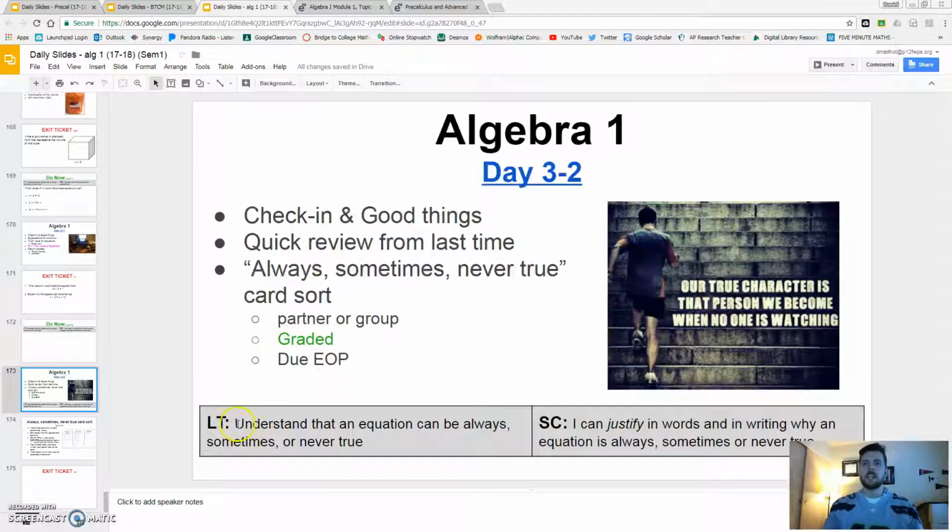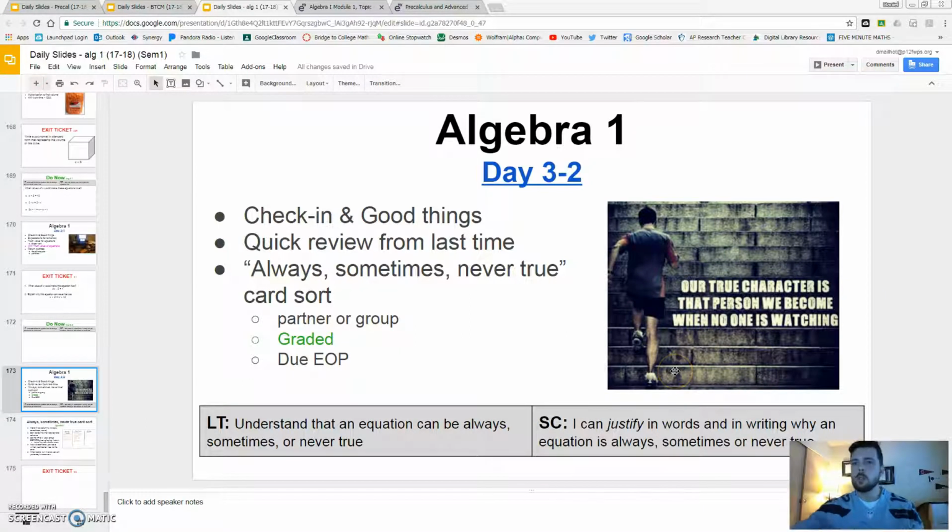The learning target for today is to understand that an equation can either be always, sometimes, or never true. Those are the only 3 options. And today, you're going to be justifying in words, verbally, and in writing, why an equation is always, sometimes, or never true. All right? Now, please read this quote. Let that marinate for a second. Challenge yourself to be on it today, all right?